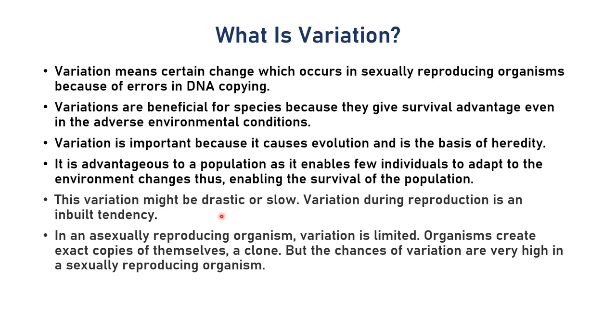So variation can be slow, can be drastic. Slow variations are always useful. Drastic ones might lead to the death of a particular individual or a population, right?